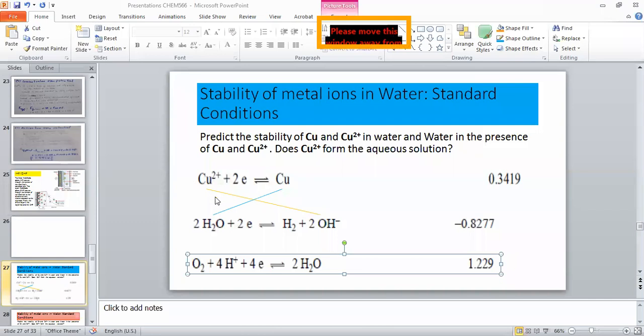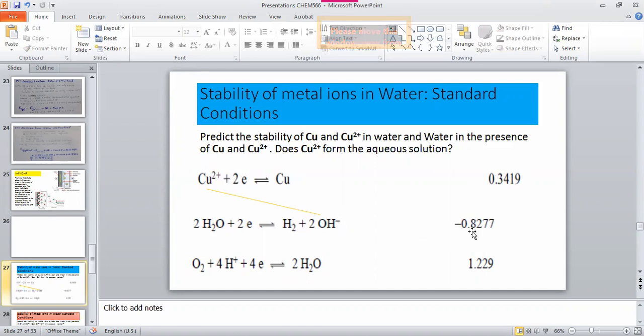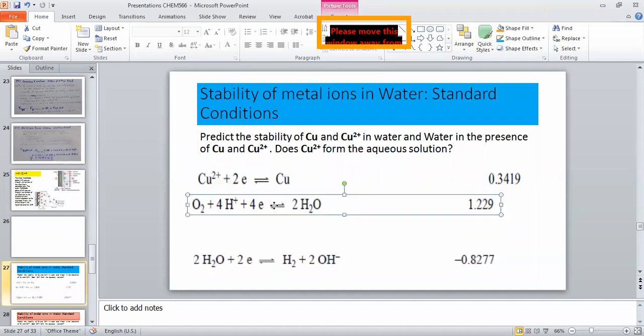So now I'm removing this one. This is the spontaneous way, because the reduction potential of copper is more, so it should reduce, and ultimately this has to be oxidized because it has the lower potential. So this is the spontaneous way, and this would be the non-spontaneous way. Again, if one way is spontaneous, the other way must be non-spontaneous. So coming to the point, now if you have learned these points, you will learn the rest of the lecture